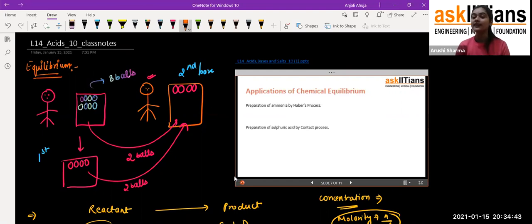How we require it, we will look at in the next session. I hope in this session you understood the concept of equilibrium. And please don't get confused about the law of mass action. It just says that the rate of the forward reaction equals the rate of the backward reaction, and that the rate of the forward reaction is directly proportional to the concentration of the reactant or the product, depending on which rate of reaction you are looking for.